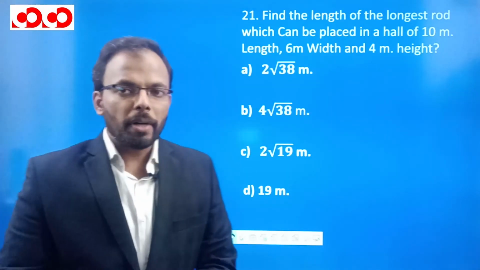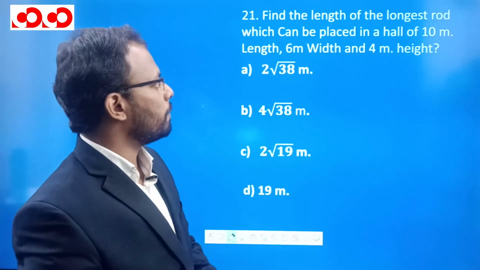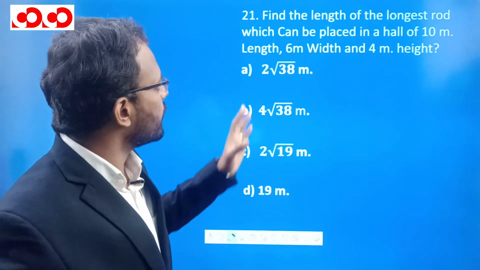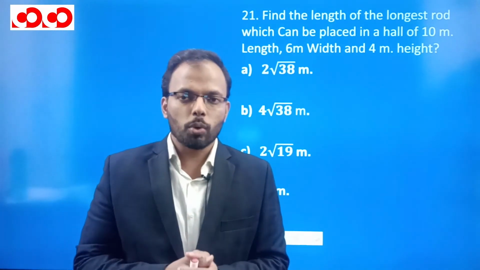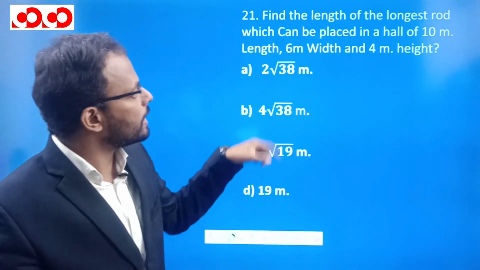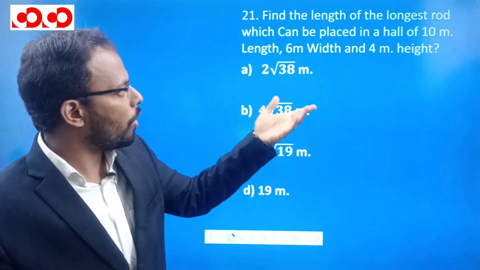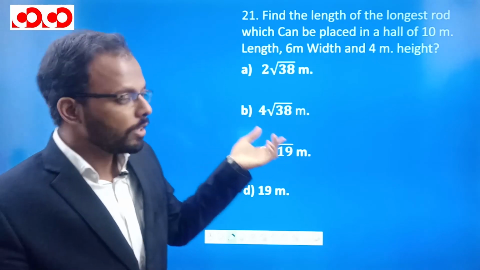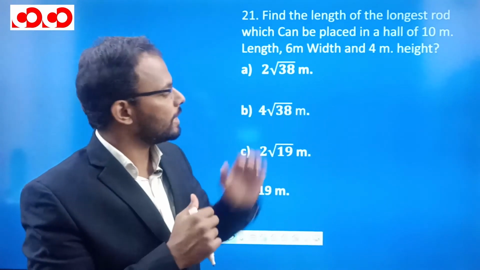So here is question number 22. We have to find the length of the longest rod which can be placed in a hall of 10 meter length, 6 meter width and 4 meter height. Suppose you are sitting in a room. The length of that room, hall or room, it is the same thing, 10 meter is the length and 4 meter is the width, and the height is given as 6 meter.